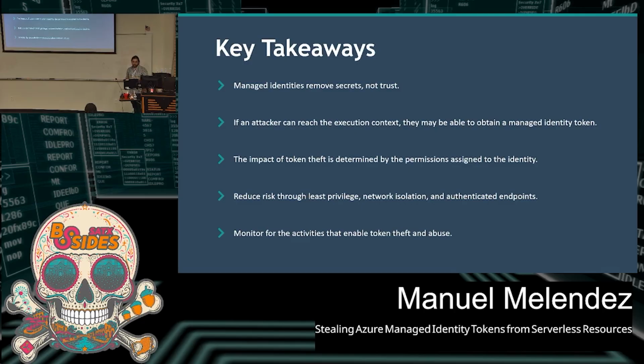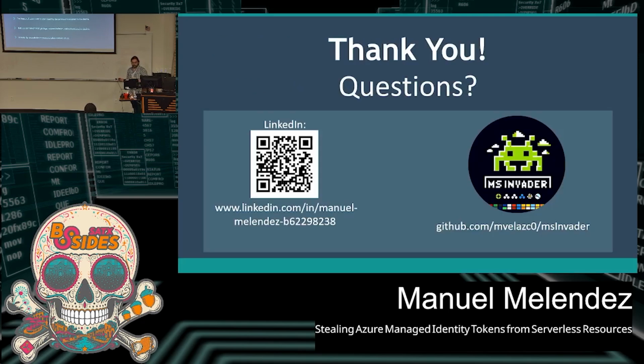And lastly, to reduce blast radius, remember there's the least privilege principle, network isolation, authenticating endpoints, and also remember to enable your logging and create alerts for suspicious activities. And that is it. Any questions?